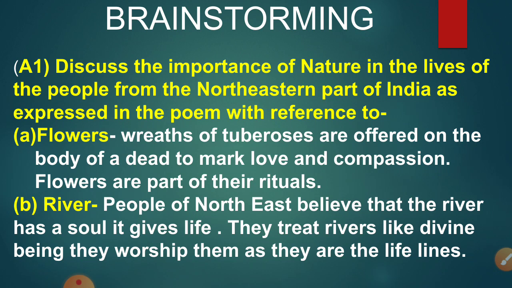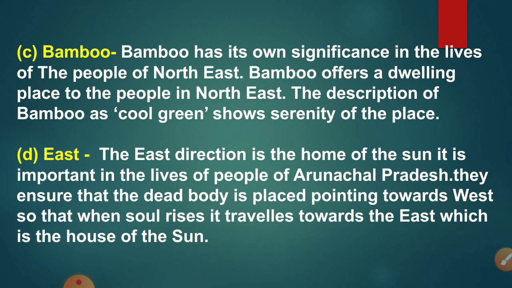Next element is river. People of the northeast believe that the river has a soul as it gives life. They treat rivers like divine beings. They worship them as they are the lifelines. Next element is bamboo. Bamboo has its own significance in the lives of the people of the Northeast.